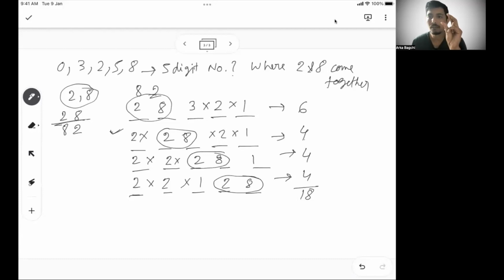So if 2 and 8 come together, they can come together either as 2, 8 or as 8, 2. So considering only 2, 8, there are 18 5-digit numbers possible. Now, if 2, 8 becomes 8, 2, then there are similar 18 numbers possible. So for 8, 2 as a unit, another 18 numbers. So total 36 numbers possible where 2 and 8 can come together.